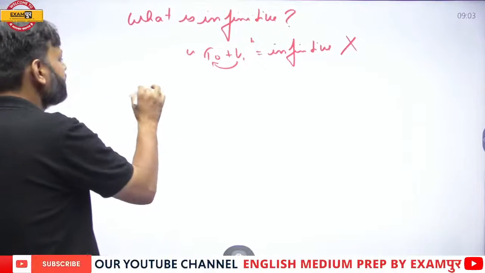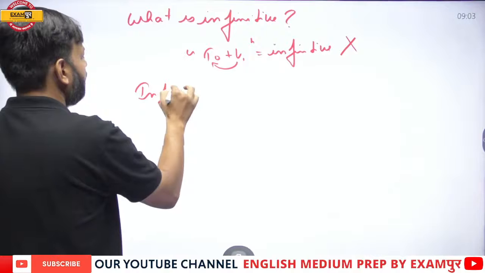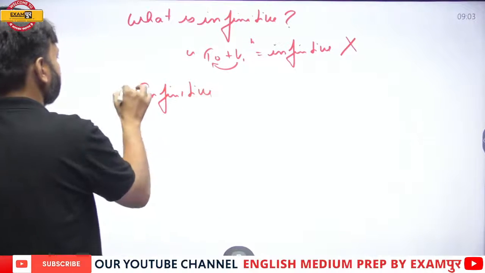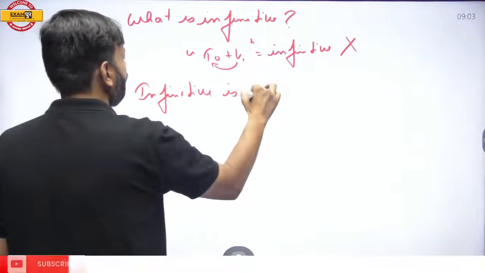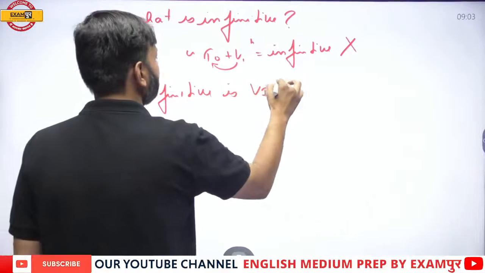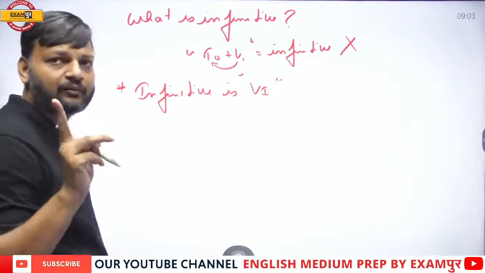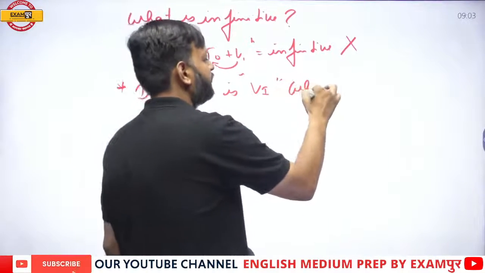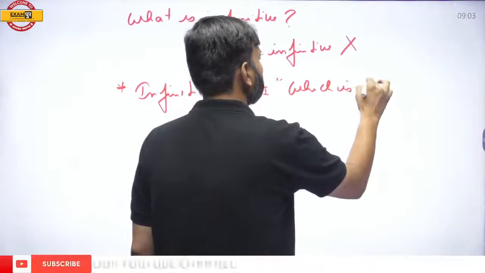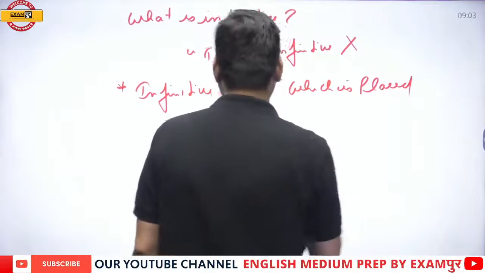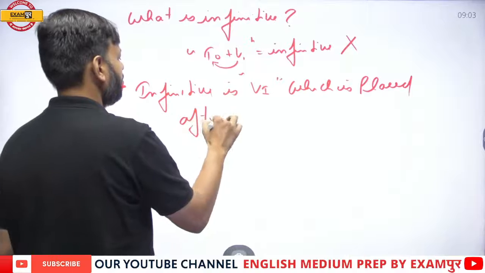Basically, infinitive is first form of verb which is placed after another verb.